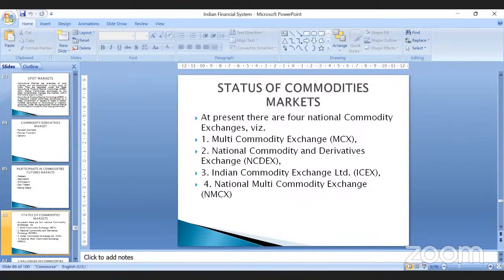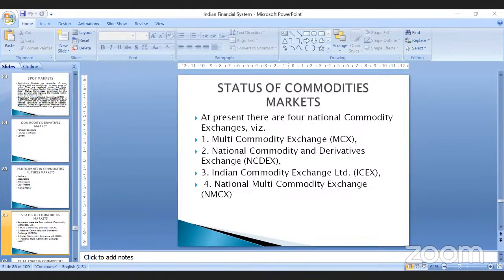You have the Multi Commodity Exchange, the country's first commodity exchange. Because it is a multi-commodity exchange, it deals with multiple products. Apart from that, you have the National Commodity Derivative Exchange.